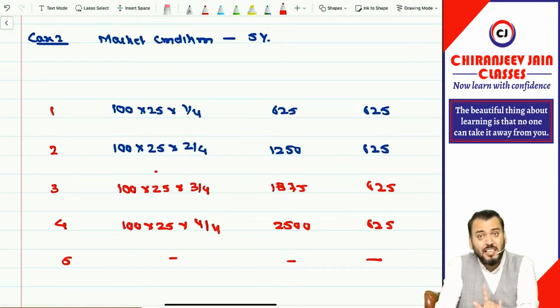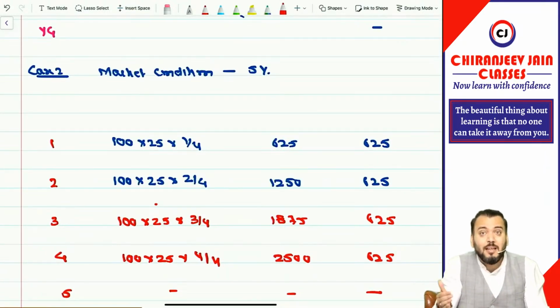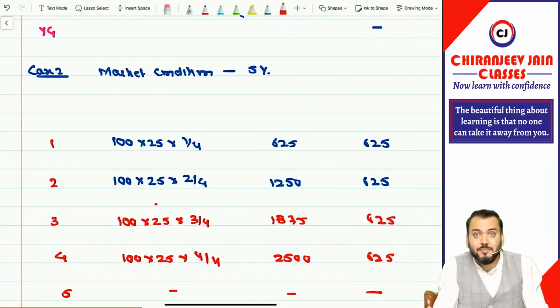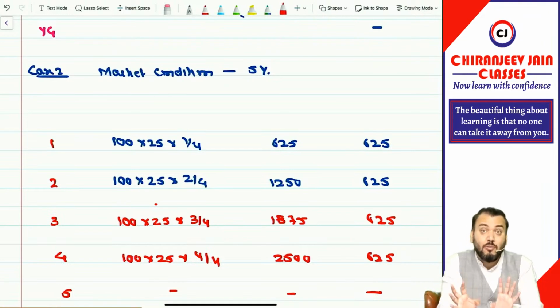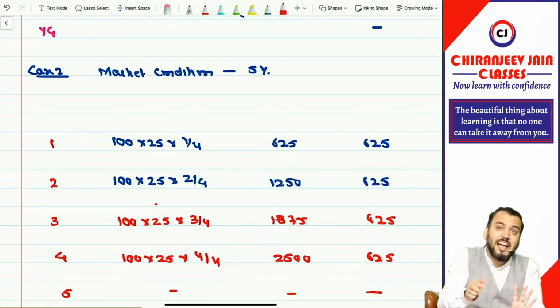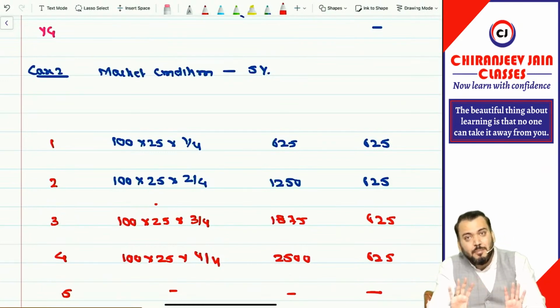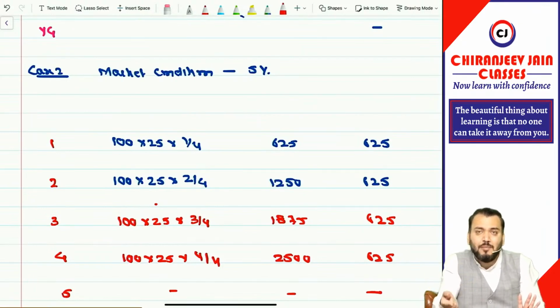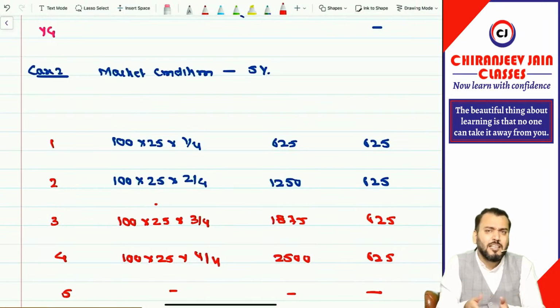Even though it is not yet vested. Sorry, this is not SAR, this ESOP will be vested only when the market condition is satisfied. If the market condition is satisfied, then only it will vest. Means we recognize all the expense, but employees are entitled to equity shares only when the market condition is satisfied. So this will remain as SBP reserve till the market condition is satisfied. Once it is satisfied, we'll allot equity shares, and if the employee leaves before the market condition is satisfied, then this option will be automatically cancelled, and we'll transfer the SBP reserve to retained earnings. Got it? Have you understood this entire thing?